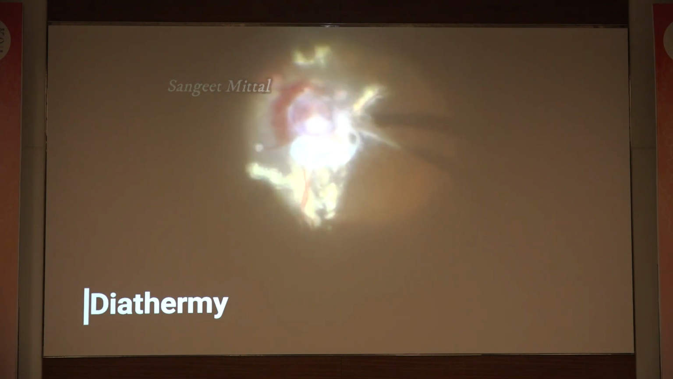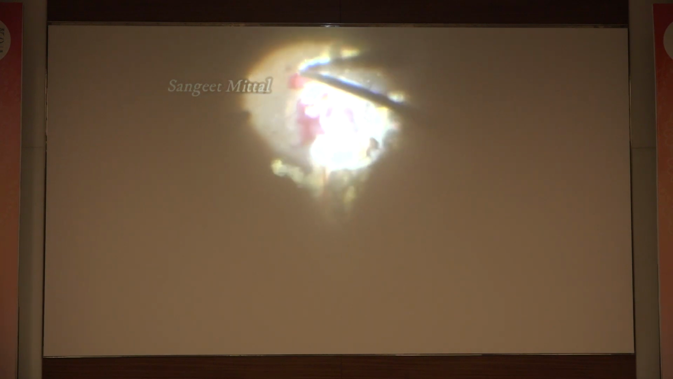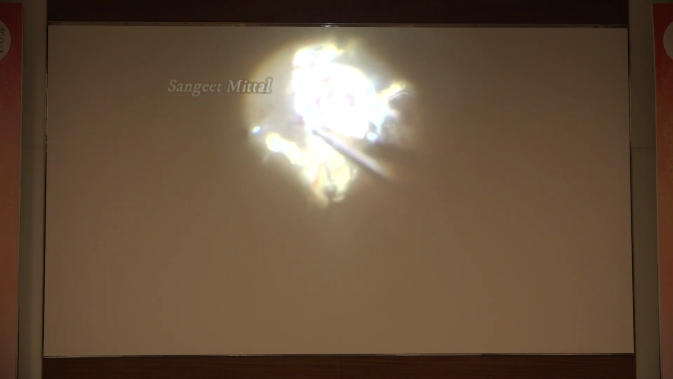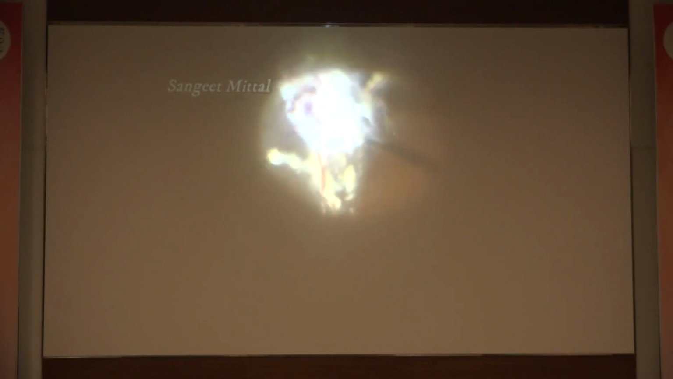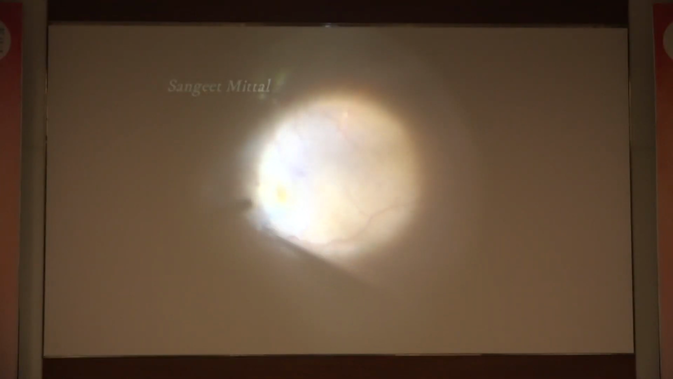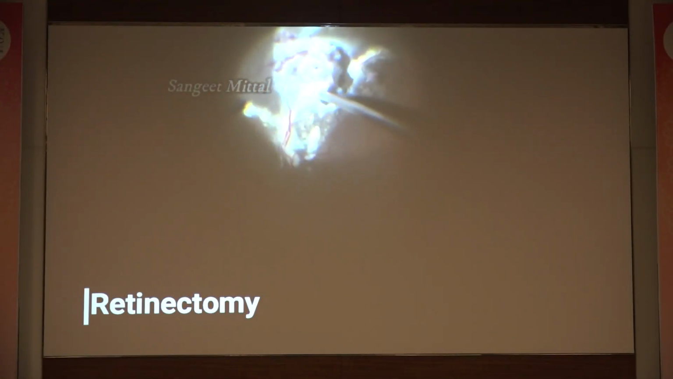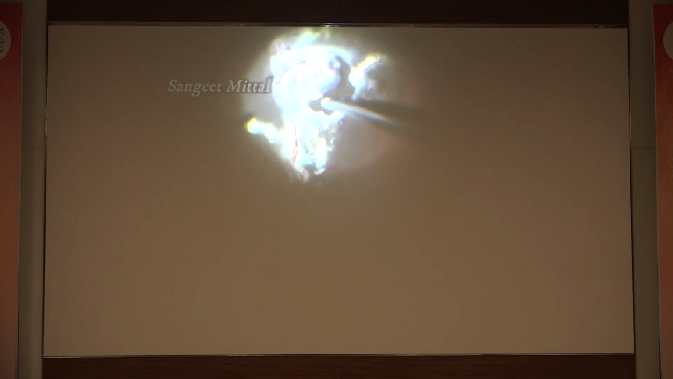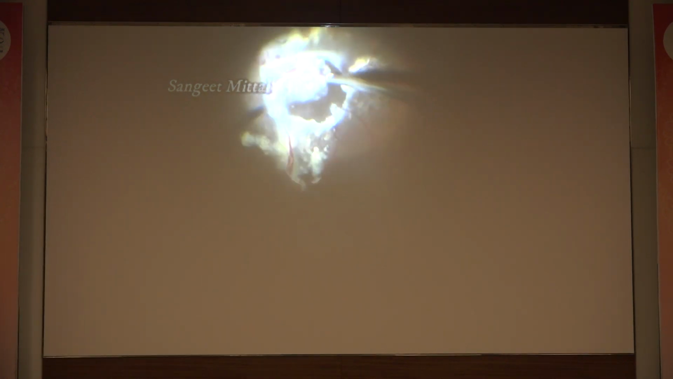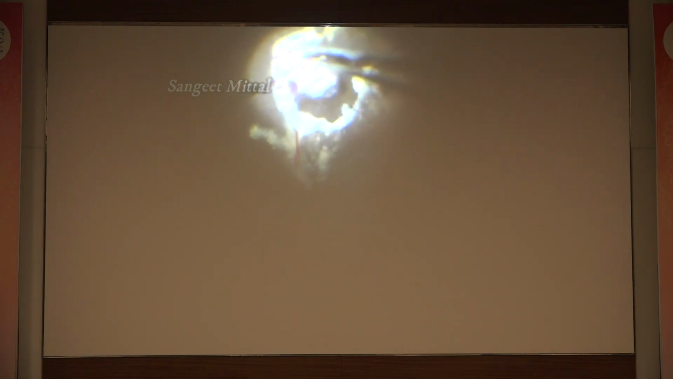Then I did 100% deep diathermy burns around this area, the whole of this area, and then using the cutter itself you can remove all these tumors. We did an ILM peeling just to make sure that there is no recurrence of ERM and all the tractional components are taken care of. And you see I did a retinectomy in this eye, the whole tumor. Just with the cutter itself we were able to remove this tumor in toto.